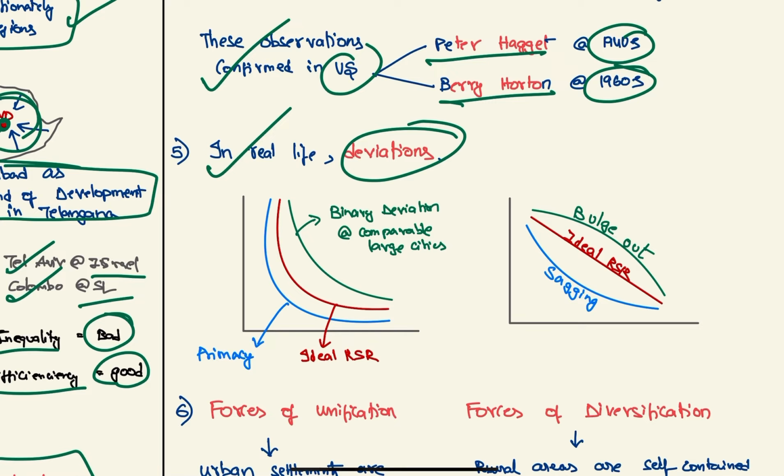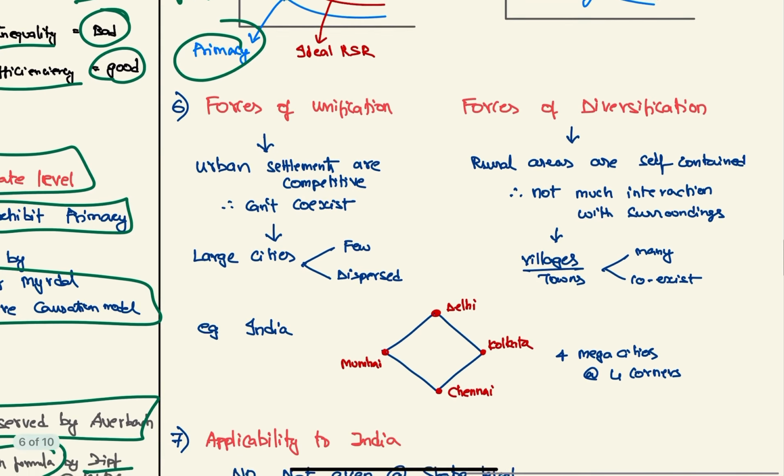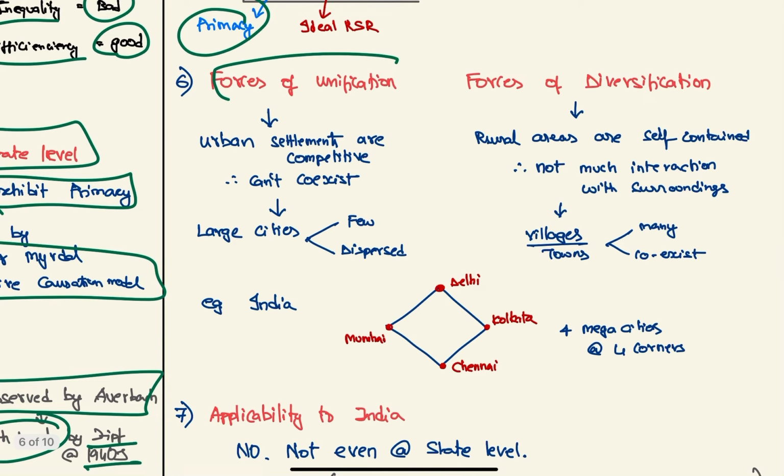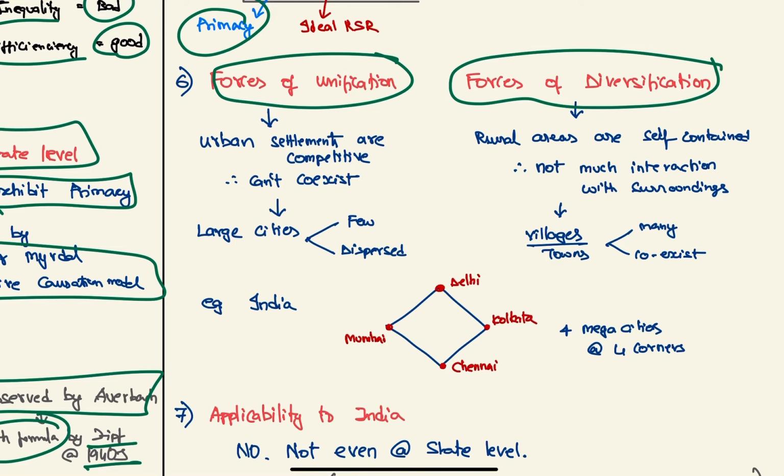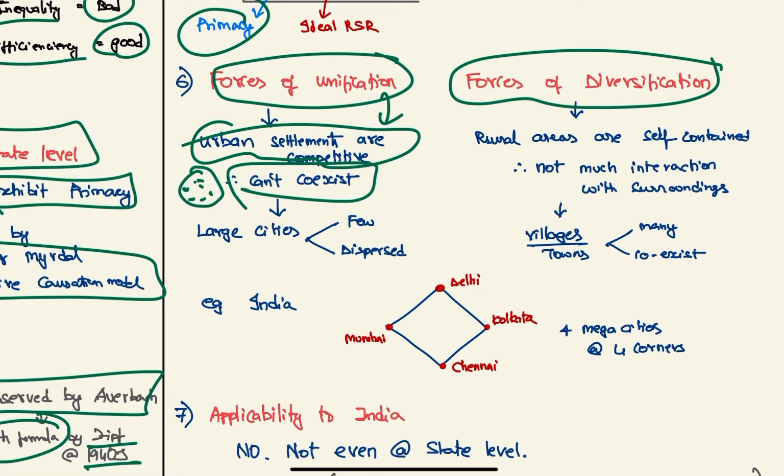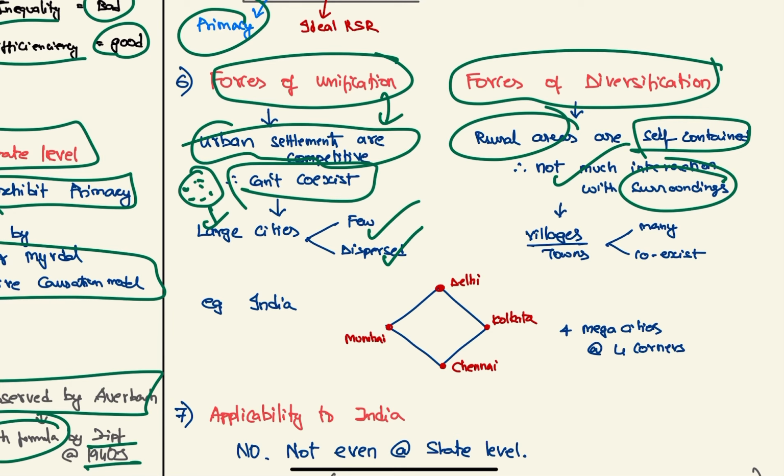If there is a binary deviation, for example twin cities, it will go like this. And if there is a primate distribution, that is, one city is extremely disproportionately large, then it will go like this. So it will sag and it will bulge out. And this is the ideal axis rule. Why this happens is because of forces of unification and forces of diversification. Urban settlements are competitive, so they can't coexist; therefore settlements come and coalesce to form large cities which will be very few and dispersed. Whereas rural areas are self-contained and do not have much interaction with the surroundings. Therefore villages and towns are many and they can coexist.